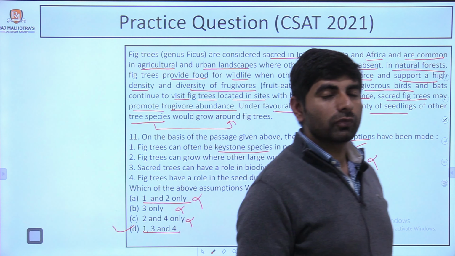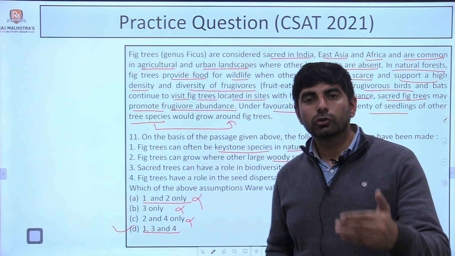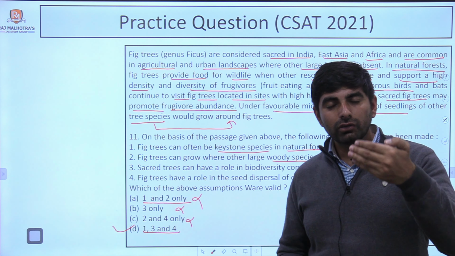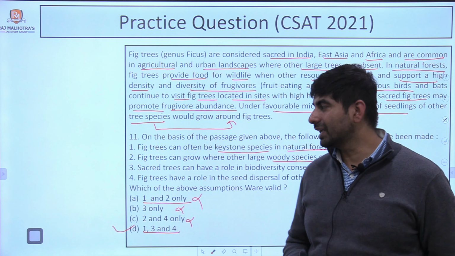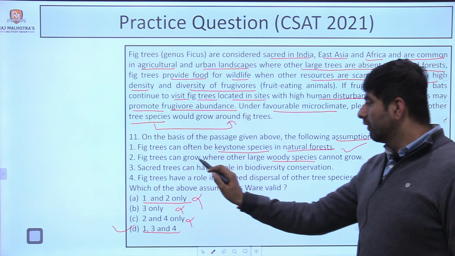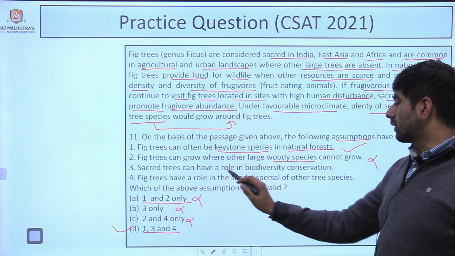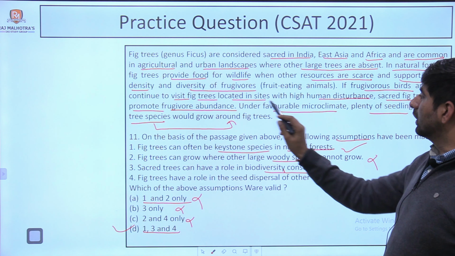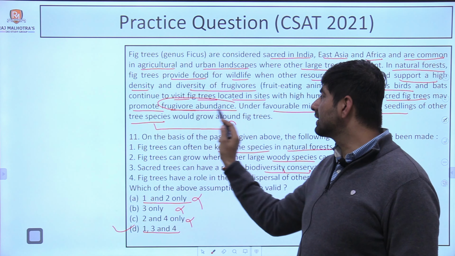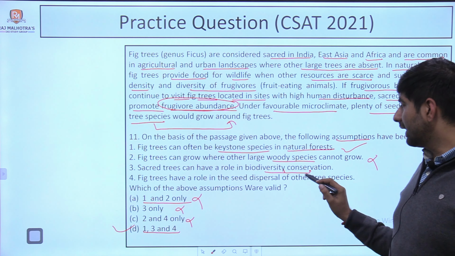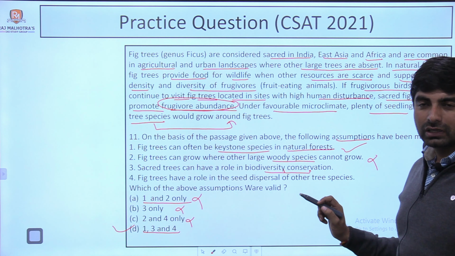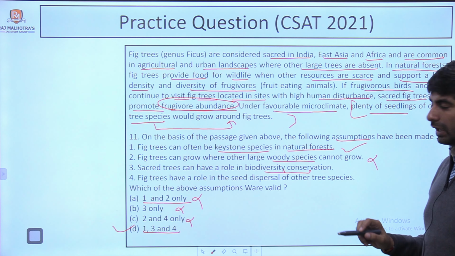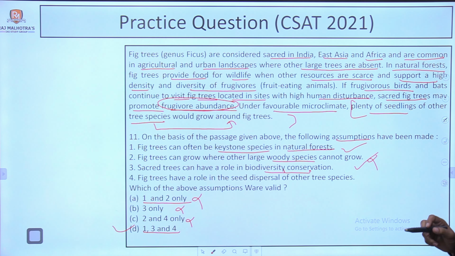Now you don't have to look for the third and 4, but to improve your accuracy, to improve your understanding of the passage, you need to go through the third and fourth statement. Let's just understand. Fig trees can grow, sacred trees can have a role in biodiversity conservation. So यहाँ पर जो frugivorous abundance थी, ठीक है, this is an example of biodiversity conservation. ठीक है, this is also an example of biodiversity conservation. So yes, this is the assumption.